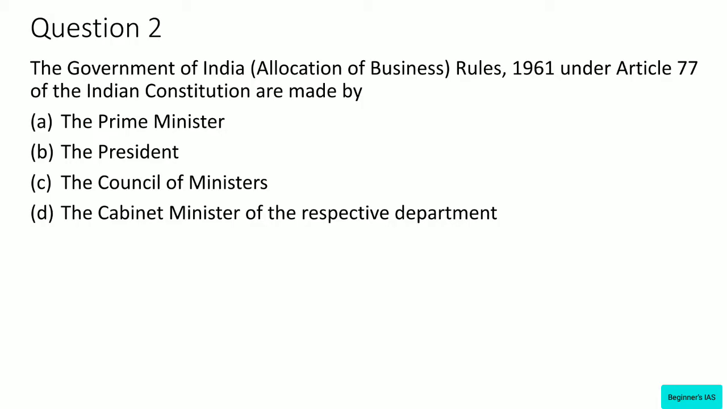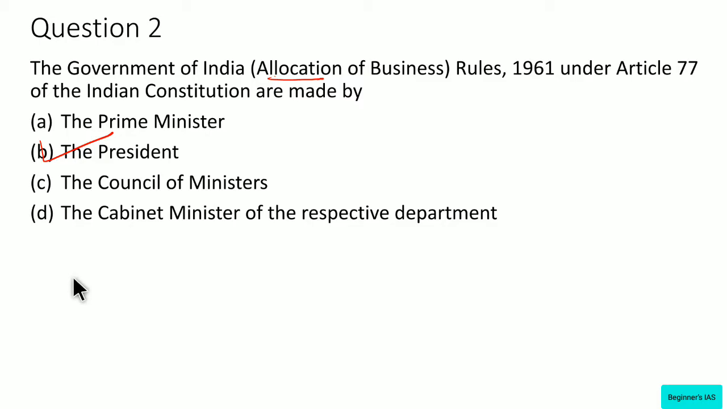The Government of India Allocation of Business Rules 1961 under Article 77 of the Indian Constitution are made by: option 1, Prime Minister; option 2, President; option 3, Council of Ministers; or option 4, Cabinet Minister of the respective department. The Government of India Allocation of Business Rules under Article 77 of the Indian Constitution are made by the President of India. So kindly note down that also.